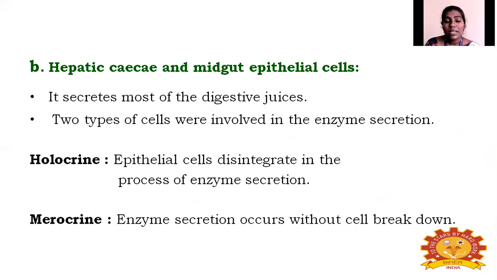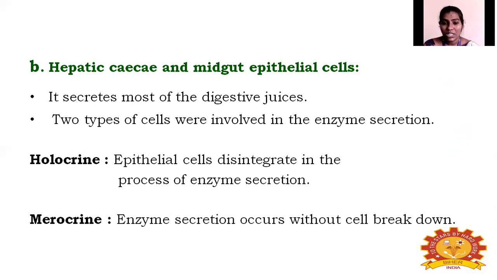The next one is hepatic caecum and midgut epithelial cell. Hepatic caecum is also called gastric caecum or enteric caecum. You can remember it as a finger-like outgrowth. From that, and also from the epithelial cell, it is secreting some enzymes to help digest the food product. So it secretes most of our digestive juices.